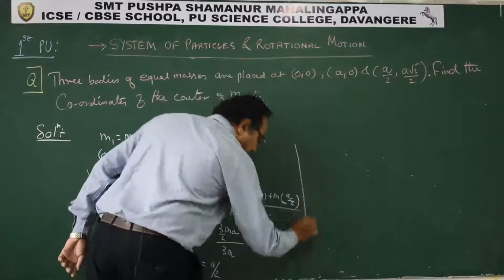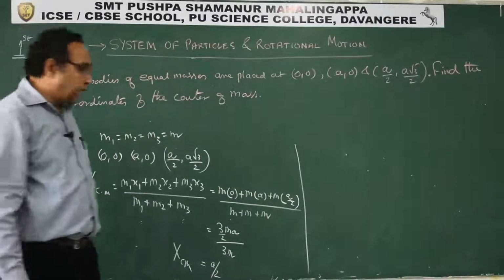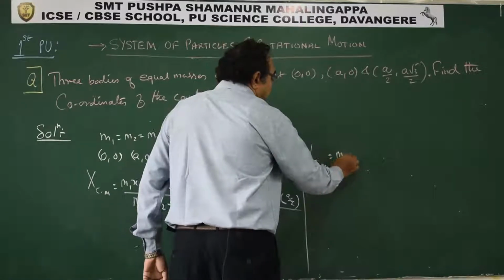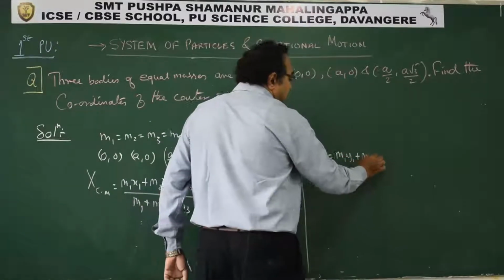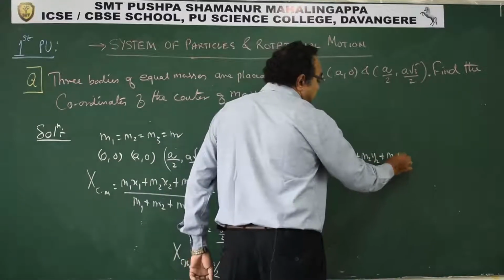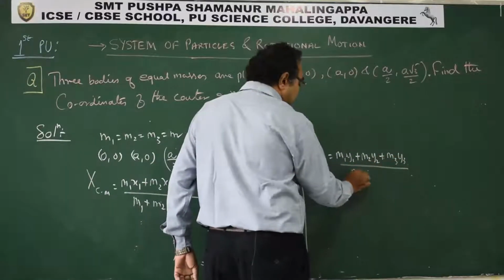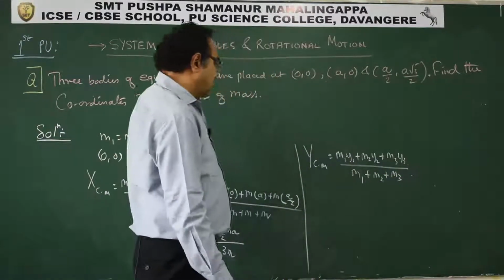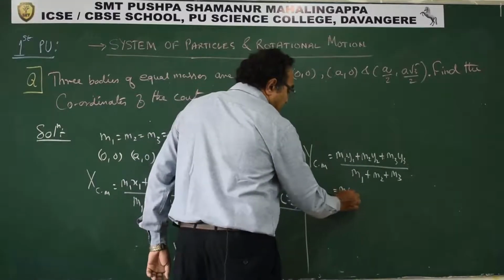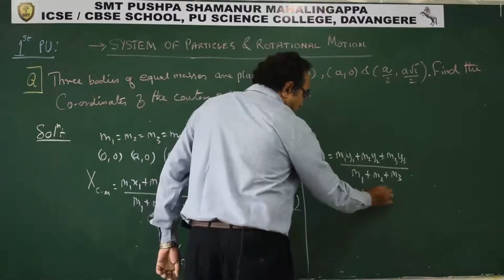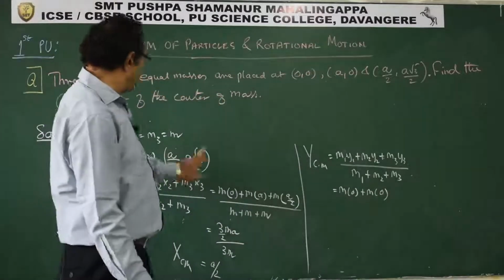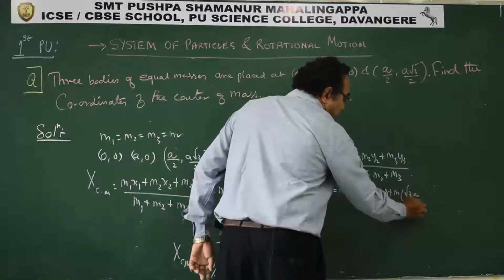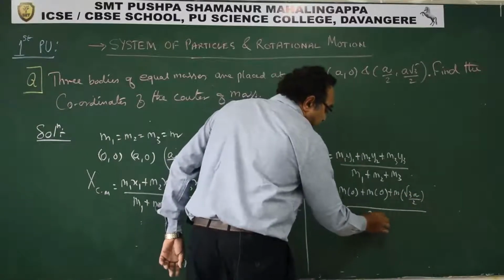Similarly, now let us try to find the y coordinate of the center of mass. So the y coordinate of the center of mass will be m1 y1 plus m2 y2 plus m3 y3 upon m1 plus m2 plus m3. So m1 is m, y1 is 0, m2 is m, y2 is also 0, and then plus m, this is root 3a by 2, upon 3m. This is what we get.